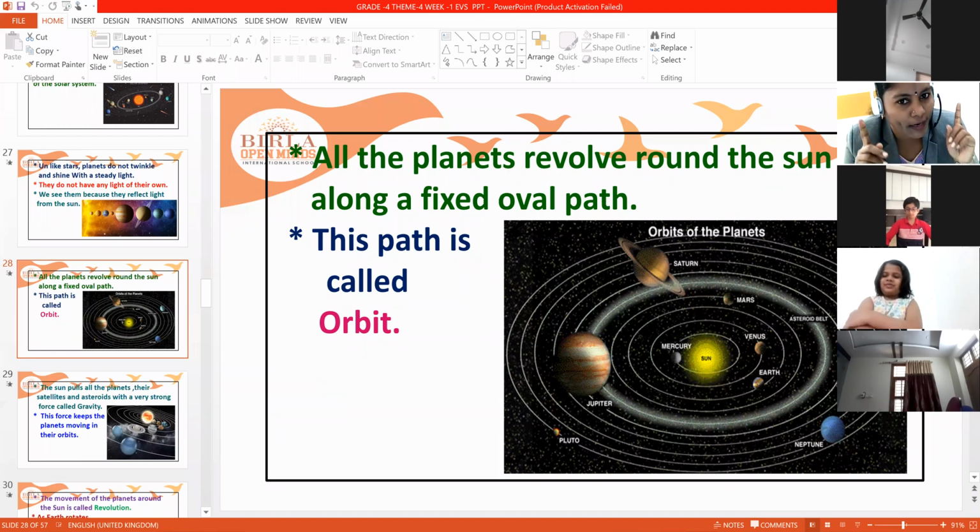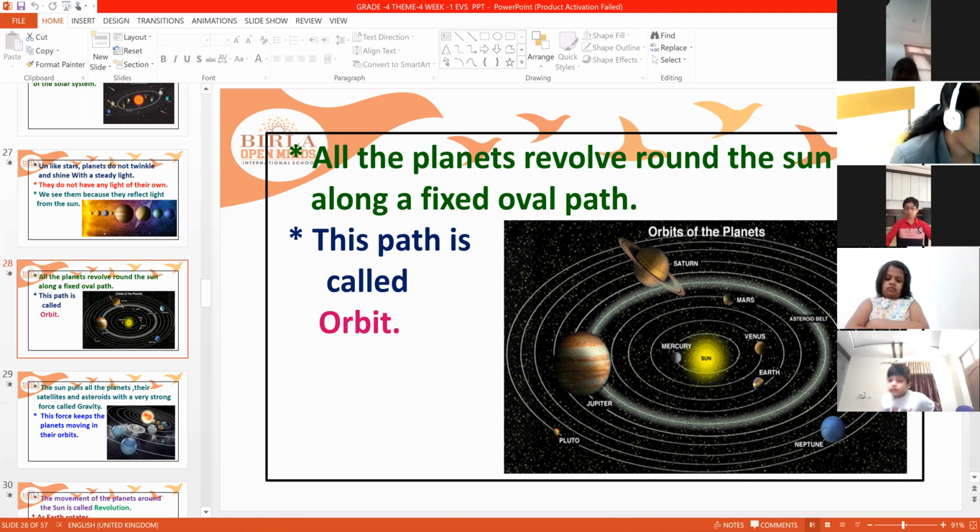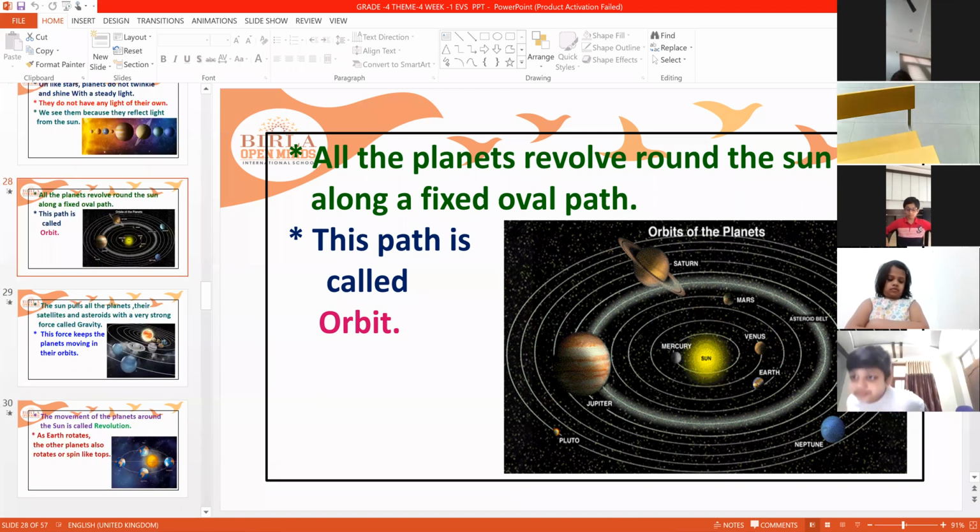No, it's not like that. Each and every planet has its own path. They have to circle on their own path. They should not disturb or go to the other path. Why will they not go? Because of the gravity of the sun. The sun is responsible. The sun sees to it that every planet revolves in its own orbit. That is the duty of the sun. And this oval path is called an orbit.